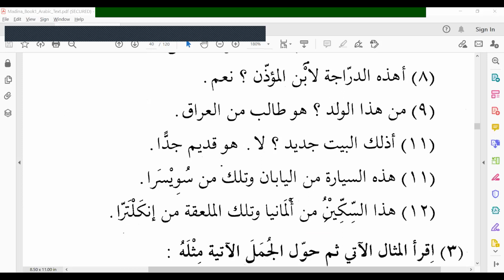Hada sikinu, this knife is min Almania. Almania is Germany, ismul maqsur. It ends with alif, the letter before it takes fatha. And that spoon is min Inkaltara, from England.